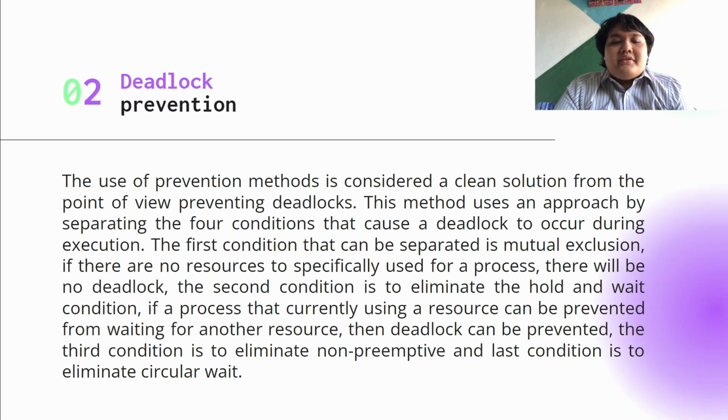Second, deadlock prevention. The prevention method is considered a clean solution from the point of view of preventing deadlock. This method is approached by eliminating the four conditions that cause a deadlock to occur during execution. The first condition that can be eliminated is mutual exclusion. If there are no resources specifically used by a process, there will be no deadlock. The second condition is to eliminate hold and wait from waiting for another resource. Then deadlock can be prevented. The third condition is to eliminate non-preemption, and the last condition is to eliminate circular wait.